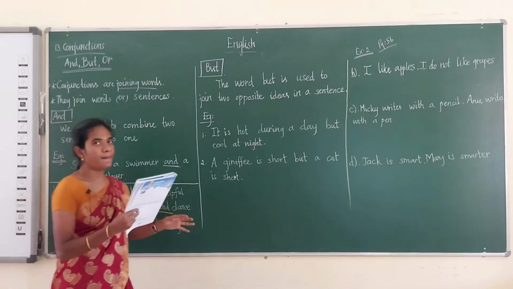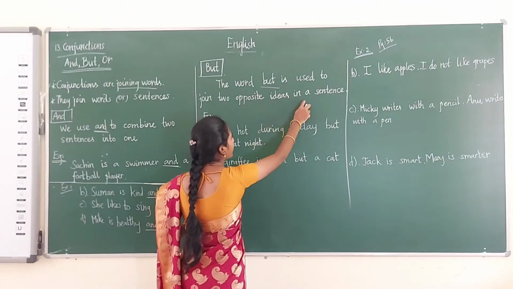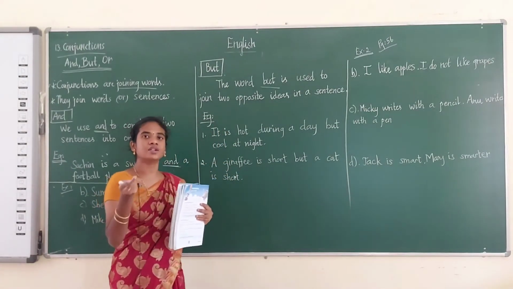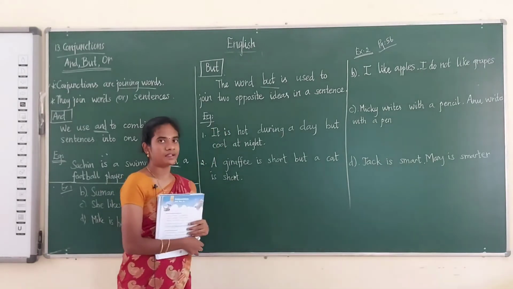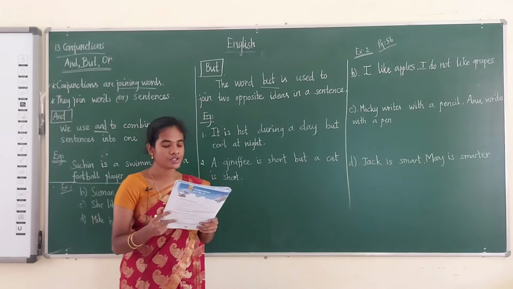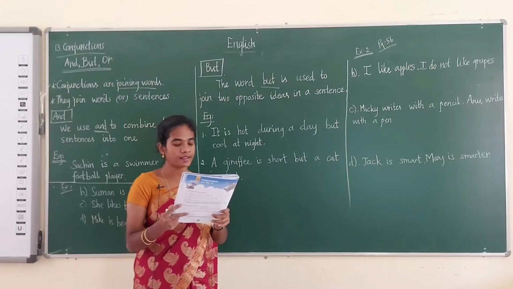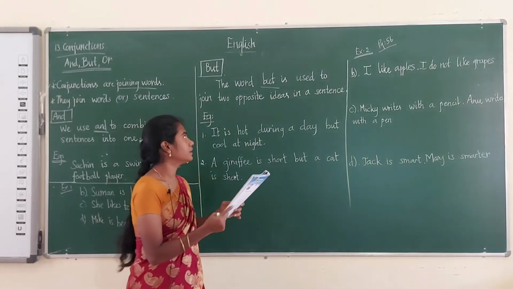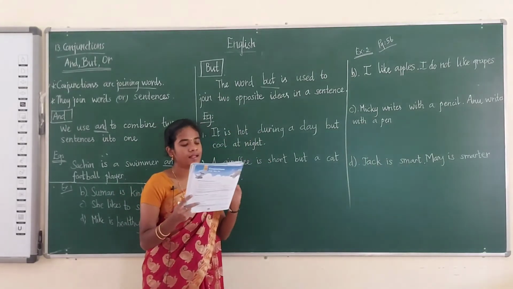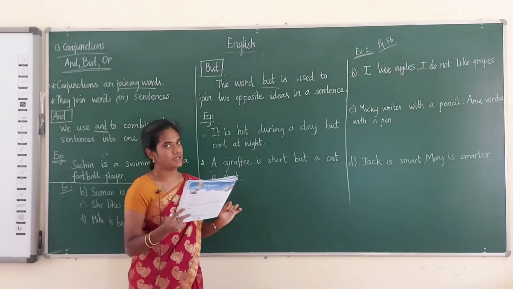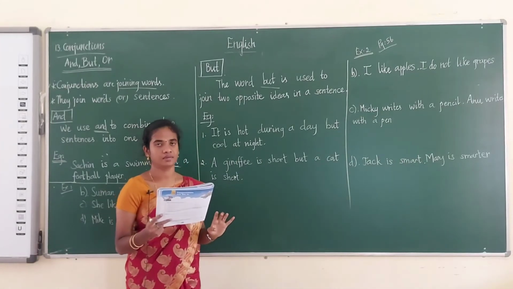Next we shall move on to but. The word but is used to join two opposite ideas in a sentence. If there are two opposite ideas, we can use the word but. The word but is used to join two sentences that talk about things or ideas that are different from each other. For that I have written opposite idea. Students, are you clear with this?